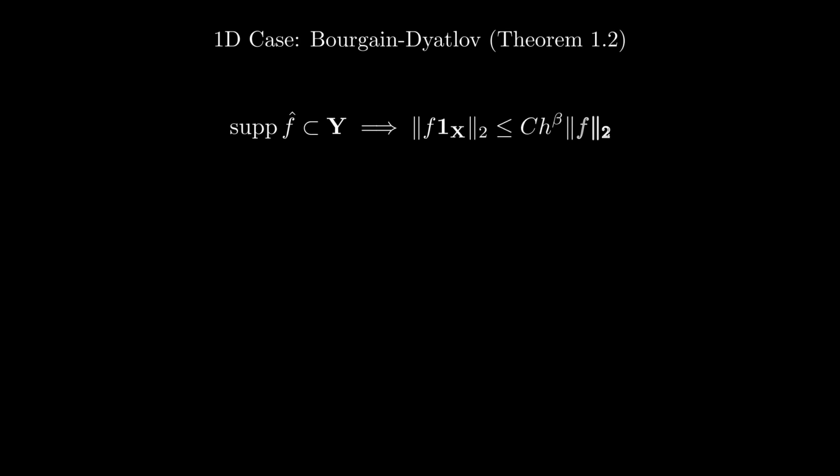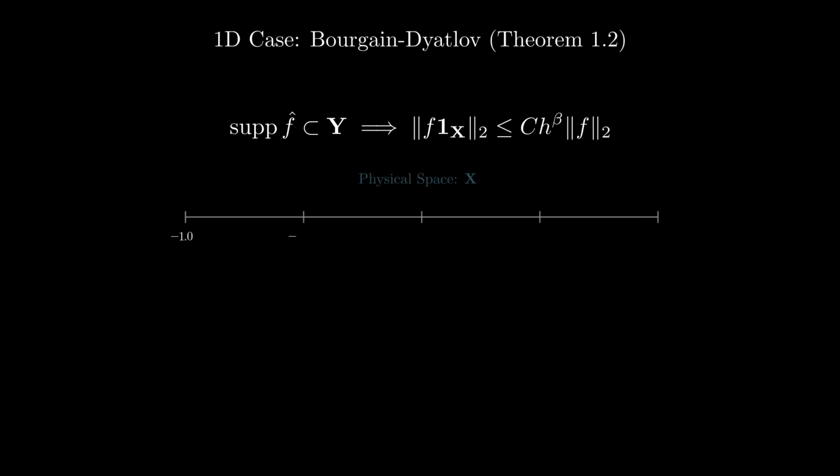Before we dive into Alex Cohen's higher-dimensional discoveries, we must establish the foundation. The 1D fractal uncertainty principle proved by Bourgain and Dyatlov. Theorem 1.2 quantifies a fundamental limit on localization. It states that a function cannot be highly concentrated in both a porous physical set and a porous frequency set simultaneously. Let's break down the geometry behind this inequality.